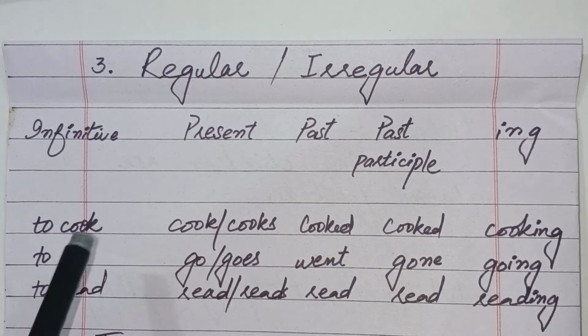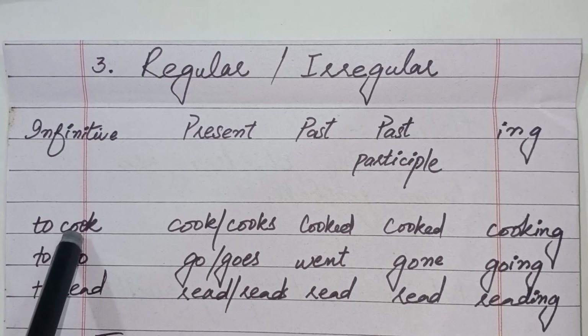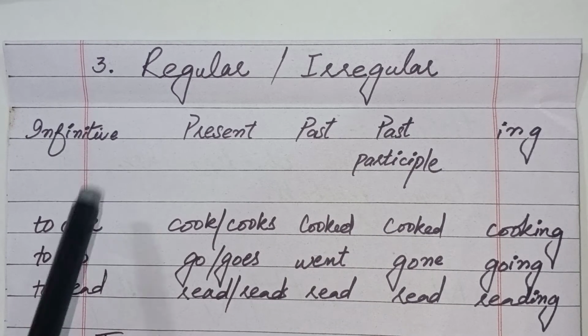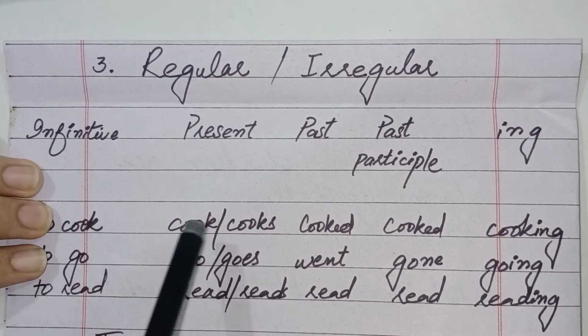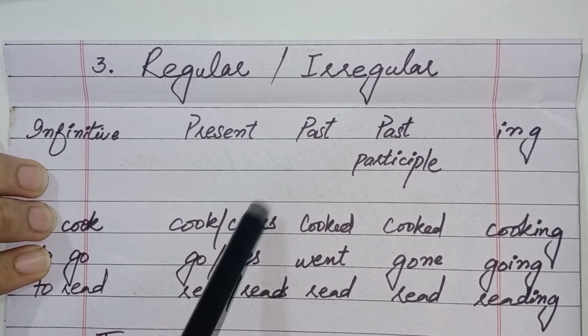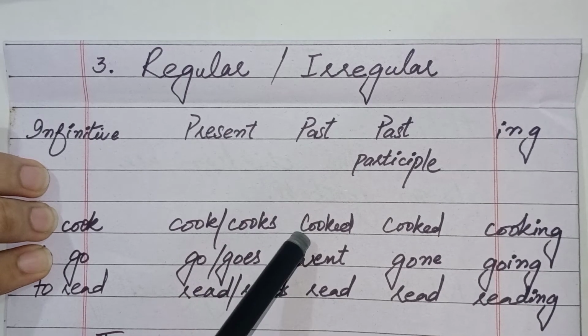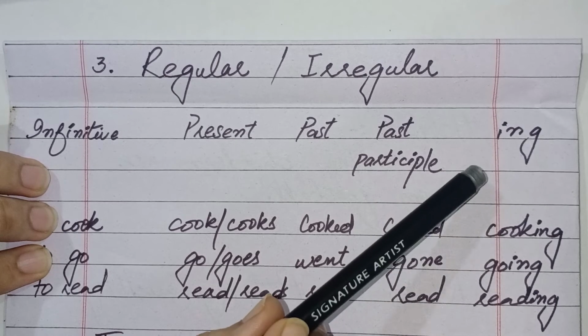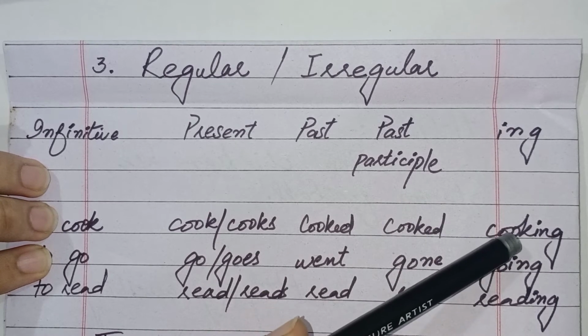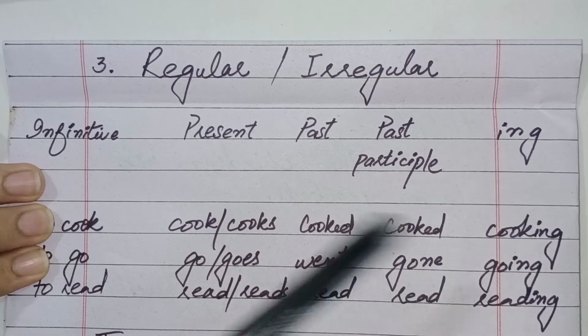So first of all we'll talk about regular form. Cook is a regular verb. Infinitive is to cook. In present we will write cook or cooks, and in past we will write cooked. In past participle, cooked as well, and in ing, when we add ing, it will become cooking.